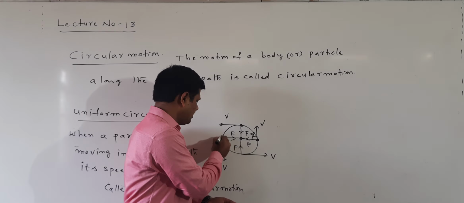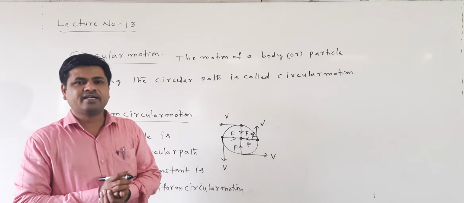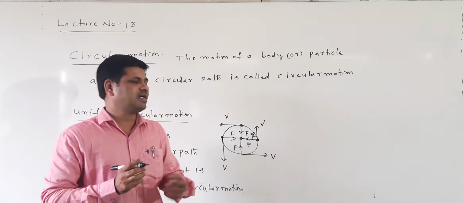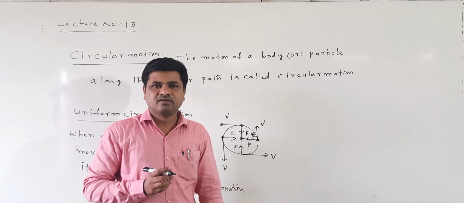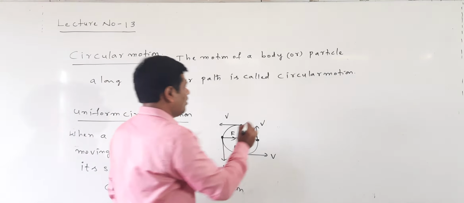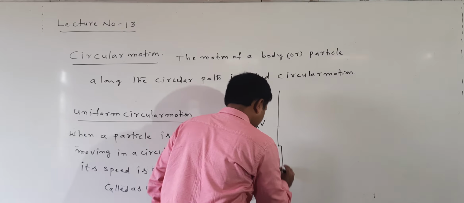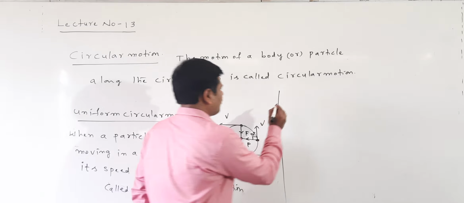So it always acts on the particle towards the center, along the radius. That force is called the centripetal force. Now, what is the definition of the centripetal force?